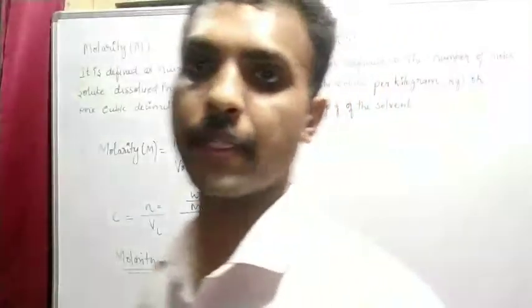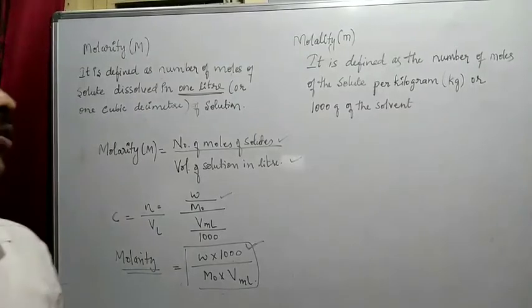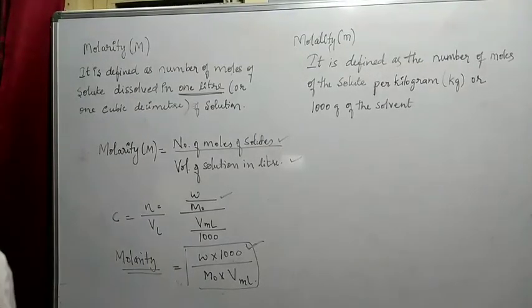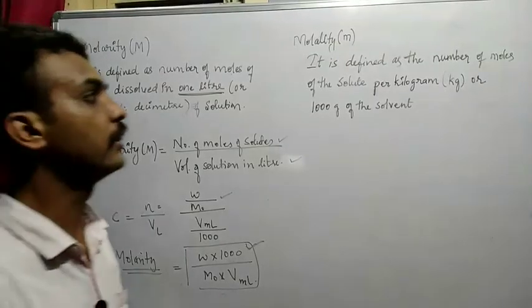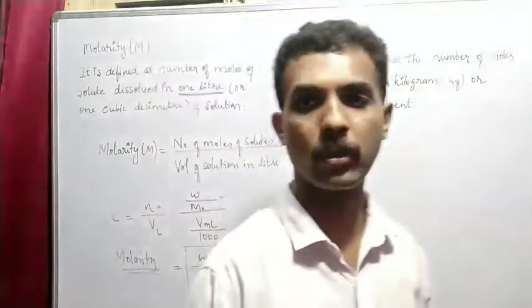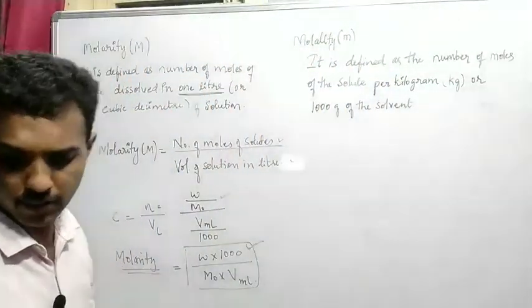Molality is defined as the number of moles of the solute which is present in per kg, or else you can say 1000 gram of the solvent.